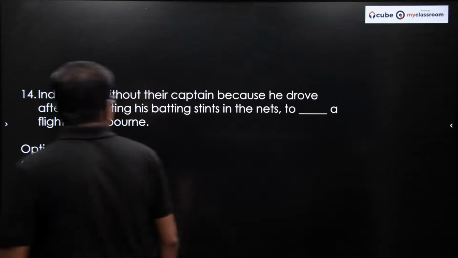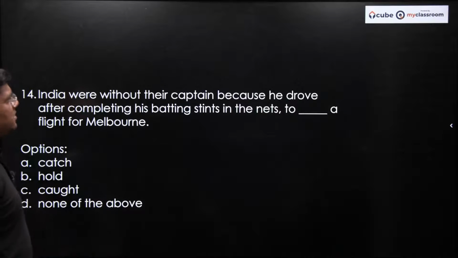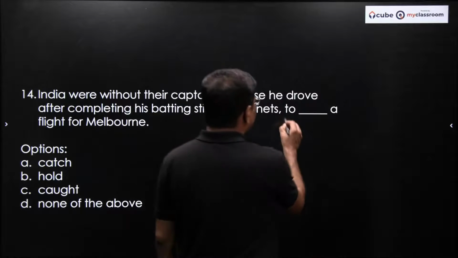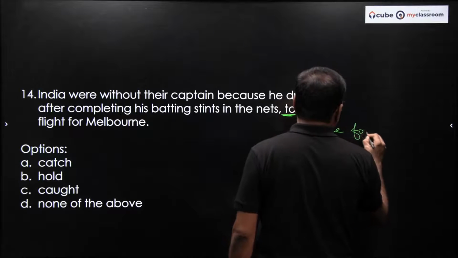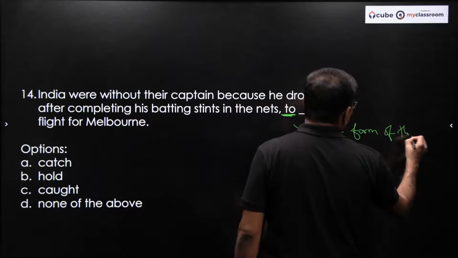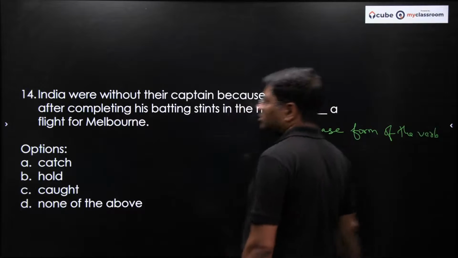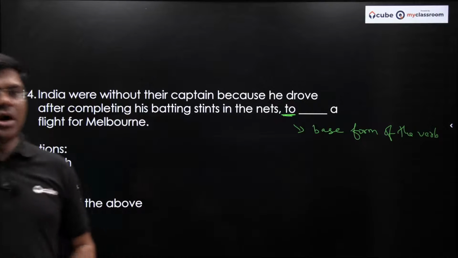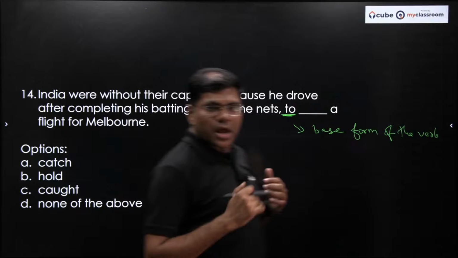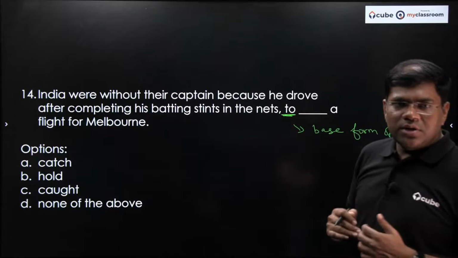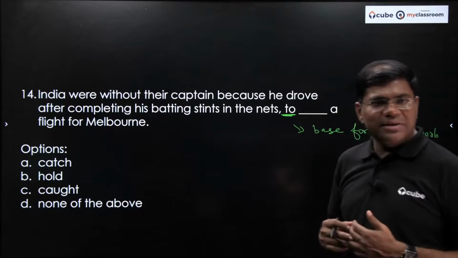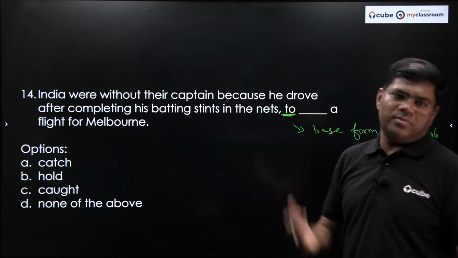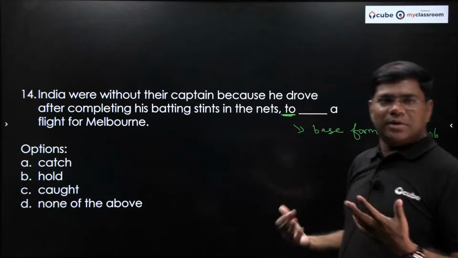India were without their captain because he drove after completing his batting stints in the nets to a dash flight for Melbourne to catch a flight. What did I say, what comes with to? The base form of the verb always comes with to, remember this, it should be very clear. India were without their captain because he drove after completing his batting stints in the nets to catch a flight to Melbourne. You catch a flight, you catch a train, so to catch something, right?